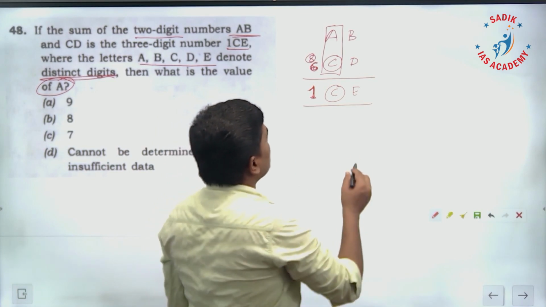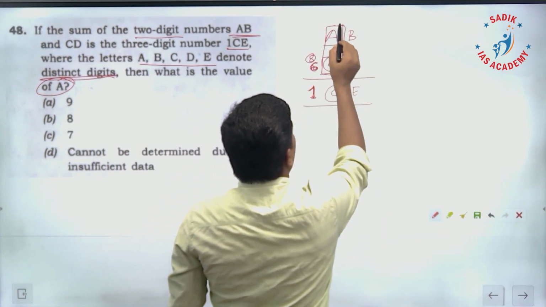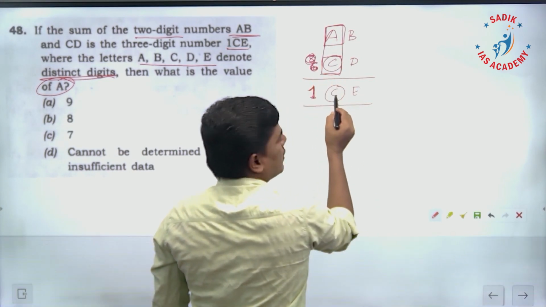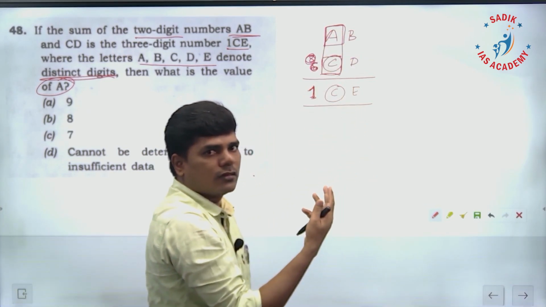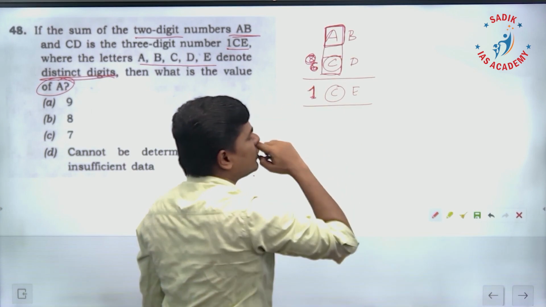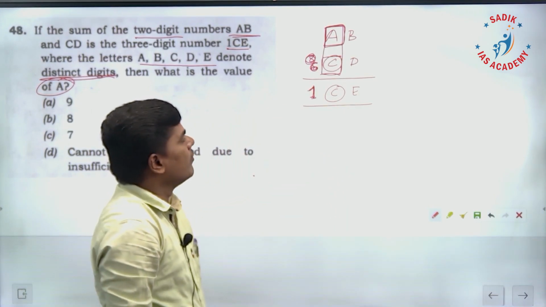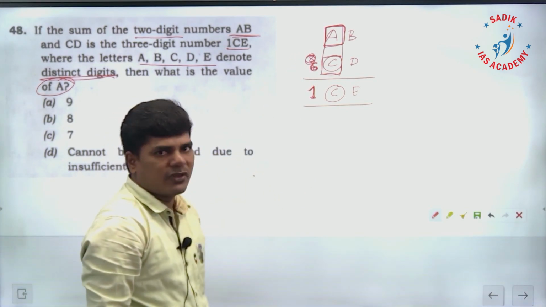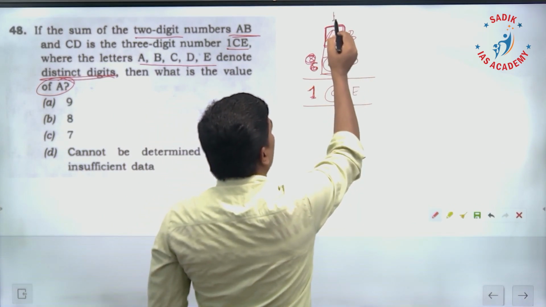See here, in this place of C, 8 comes as it is when the sum is 18. So in the place of A, we should have 10. But A cannot be 10, it needs to be a single digit number. So that means there is a carry forward of 1.